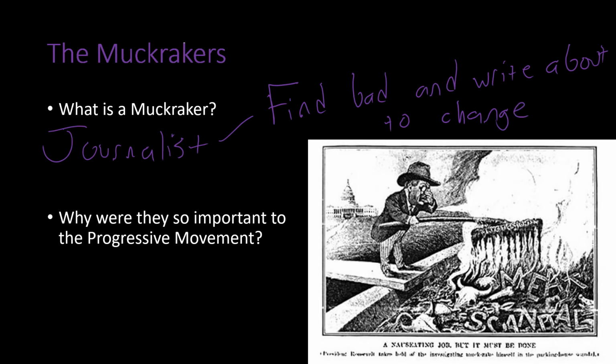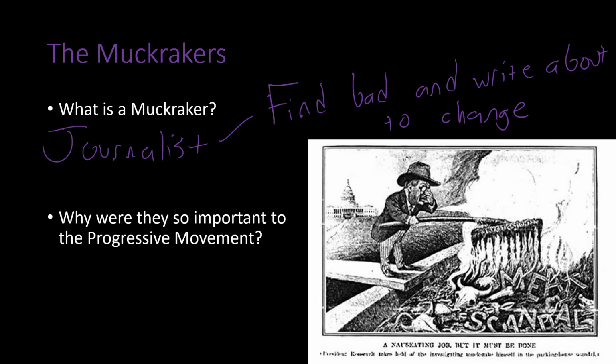They're going to find bad things that are wrong, write about them to bring attention to them in hopes that they're going to change America for the better. So these muckrakers are going to go out throughout the United States and do this. And like I said, they're looking for anything: corruption in politics, products that aren't being made well by companies, strikes where companies aren't paying their workers very much. They're looking for everything.